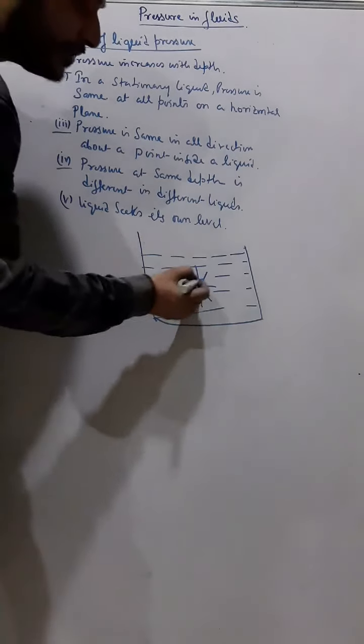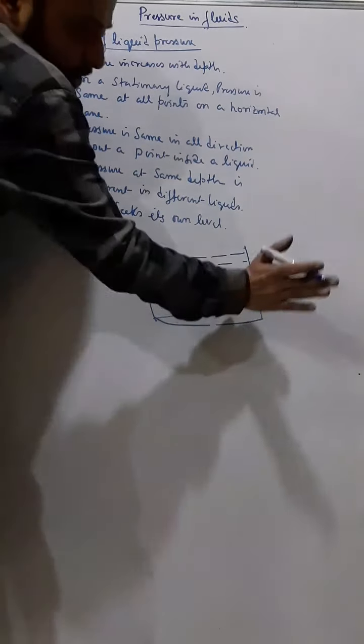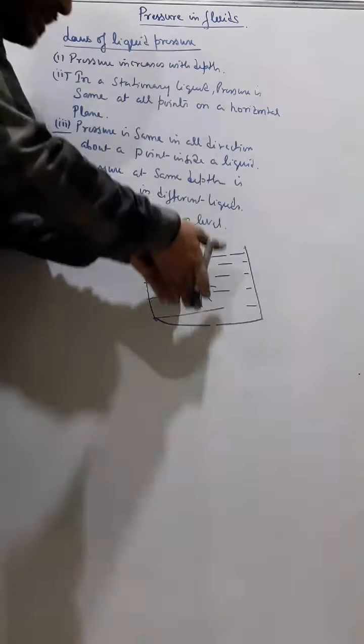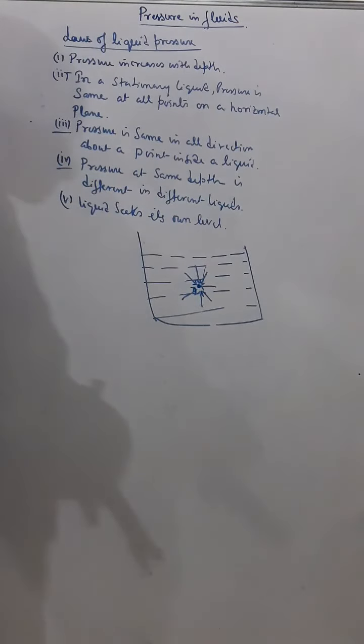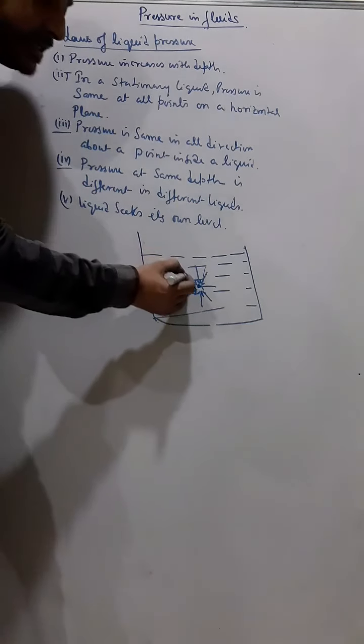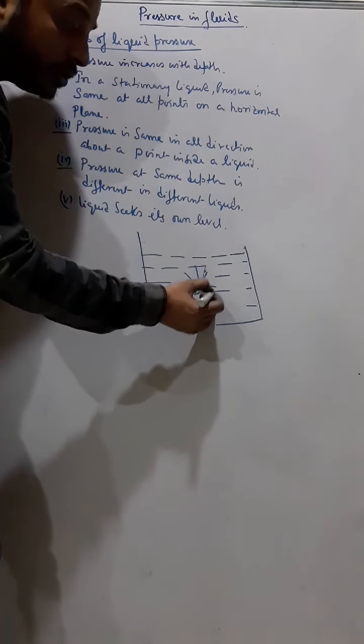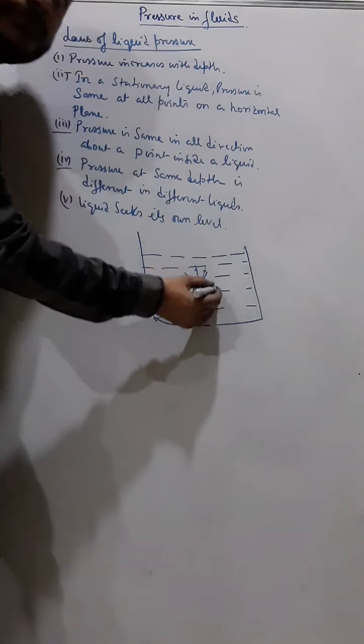So from everywhere there is a pressure. It's not that from only one side. Otherwise, every time somebody swims, they should get a push in a certain direction. They never get that. So the pressure is same in all direction, and all these pressures are equal.